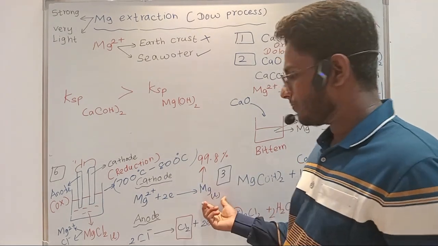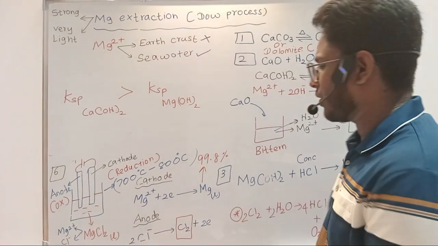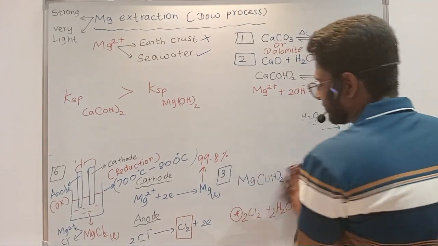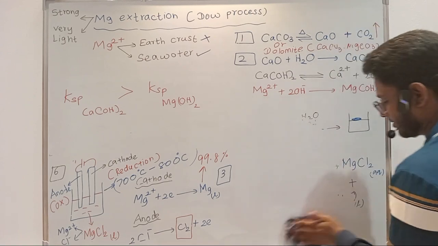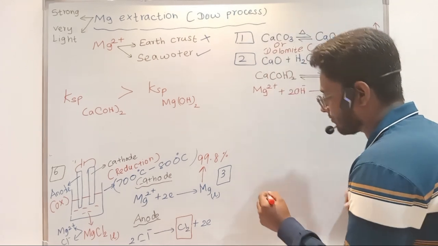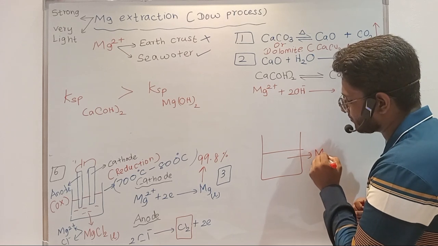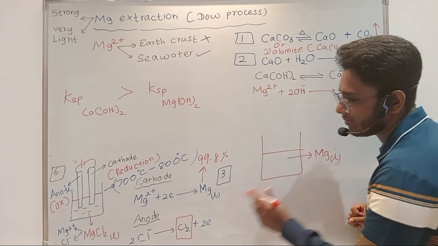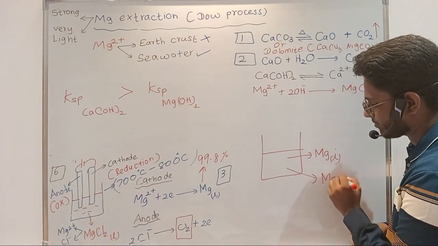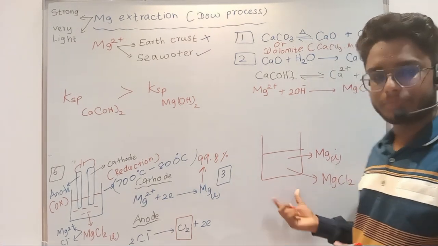Now here you will be getting magnesium, right? You'll basically be having magnesium, so you can cool it. Before cooling it, you have to remove it. I forgot to mention that. Inside this chamber, after the electrolysis is finished, you'll have magnesium liquid, right? Also you'll have magnesium chloride. Some remaining magnesium chloride will also be present in this solution, right? So after the electrolysis is finished, these two will be present.